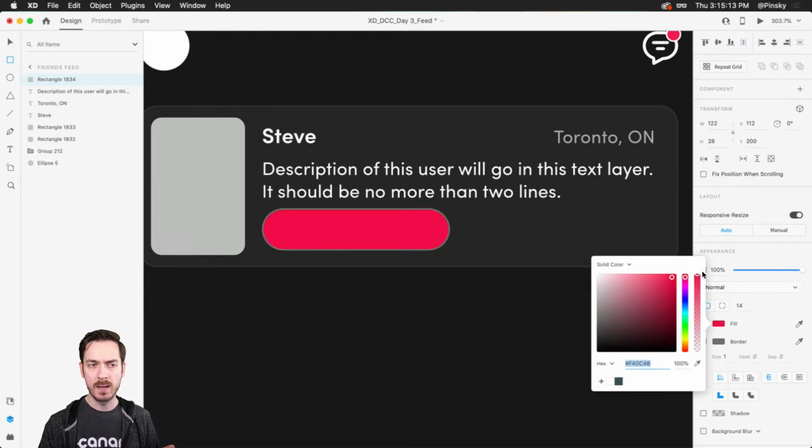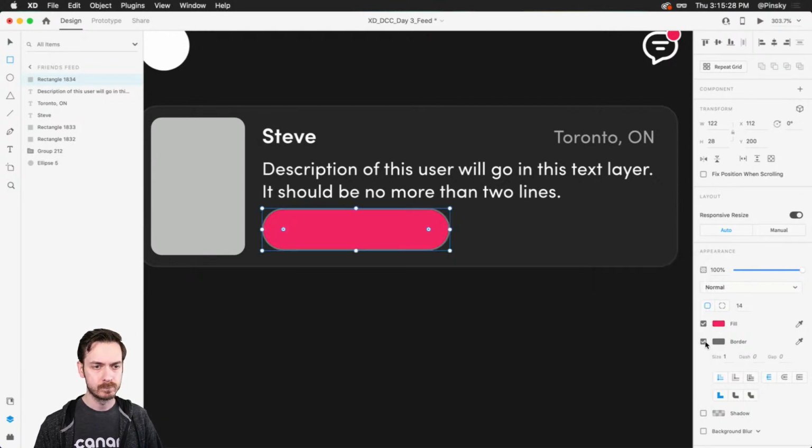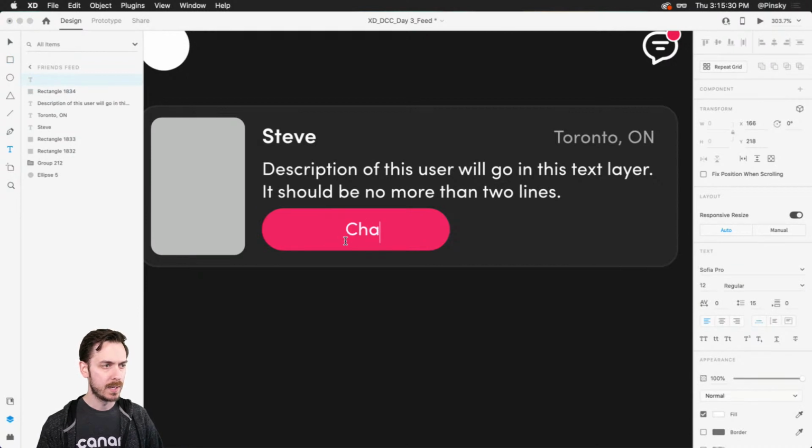You gotta be careful with red, because red can sometimes indicate an error. But if it's like, maybe the highlight color of this application, and maybe if challenge is like an in-your-face type thing, red could potentially work. But in general, gotta be careful with it. And then we're gonna go ahead and type out challenge. Now this, I'm gonna want to set to about semi-bold or even bold, because again, it's the primary call to action. I'm gonna make sure to center it, and there we go.